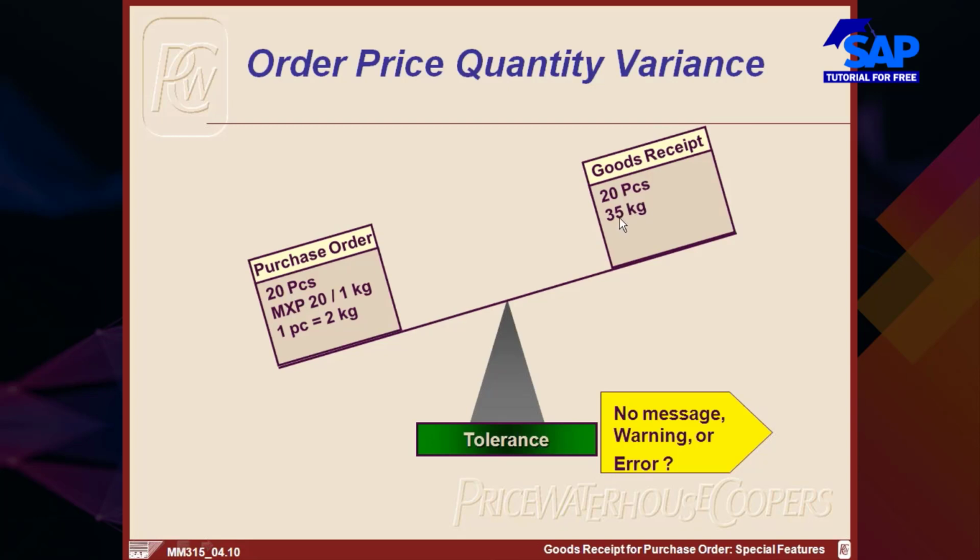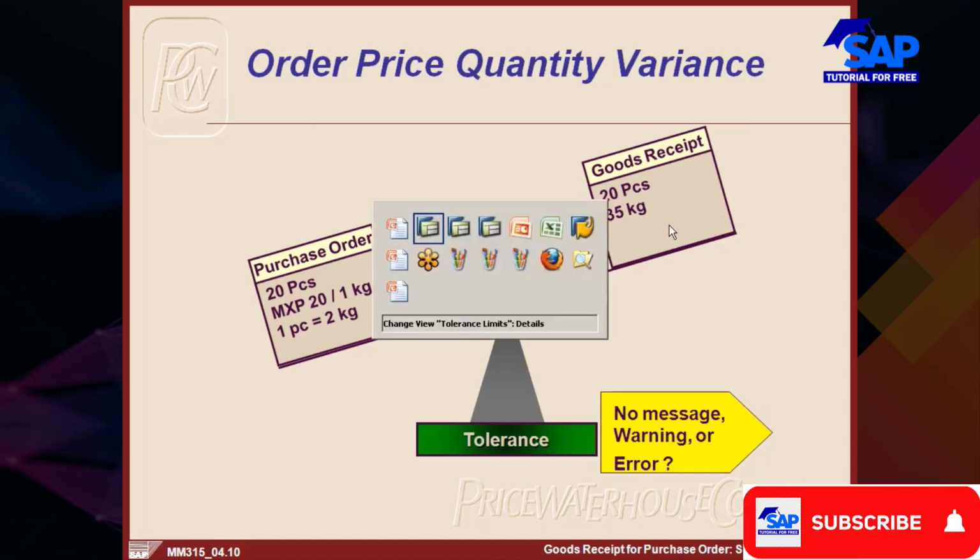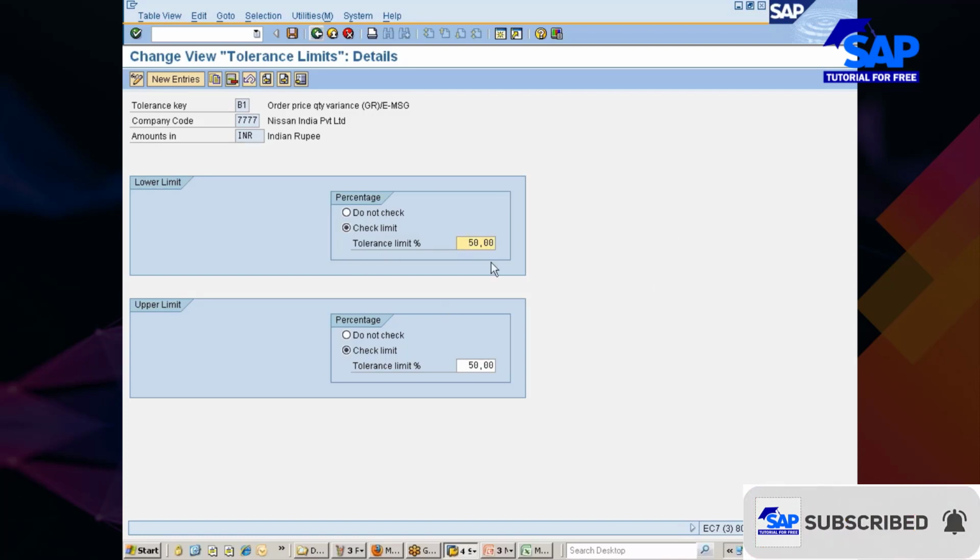If the difference, okay, so here instead of 35, if it is 15, you receive 20 pieces, but the total weight is only 15 kgs. So it means what? 15 multiplied by 20, which is going to be how much? 300 worth. Out of 800 rupees worth of material, you received only 300. Then what is the difference? Difference is more than 50%, isn't it? Therefore, you receive an error message as per these settings.